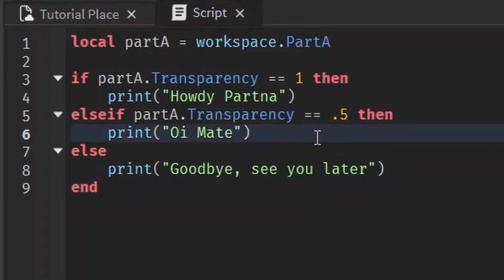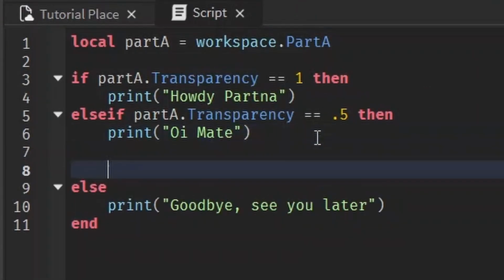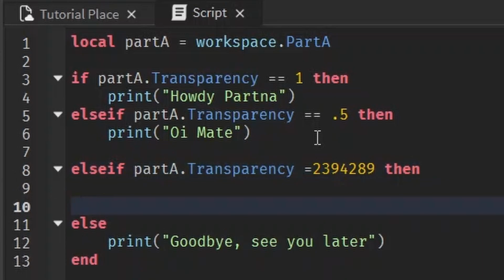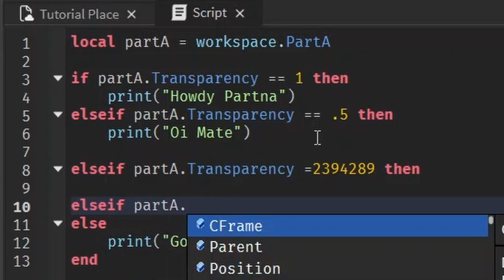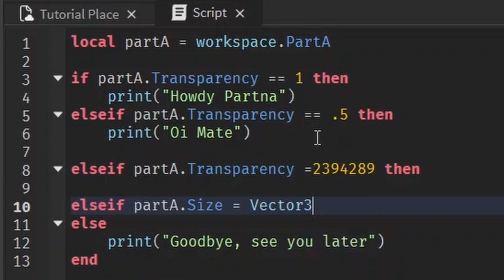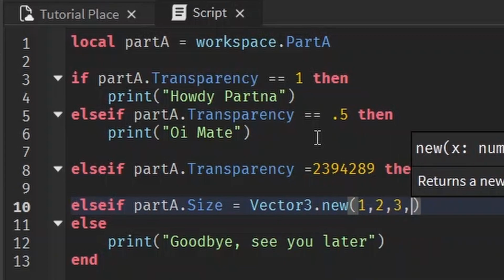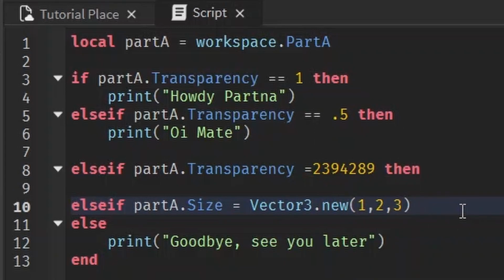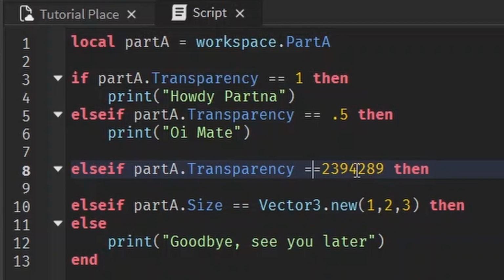And yeah, you can do as many else if statements as you'd like. Else if part A dot transparency is equal to whatever, then else if part A dot size is equal to Vector3 dot new, whatever. You can do as many else if statements as you'd like, but two equal signs. I'm a terrible teacher. But let's keep it to how we had before.